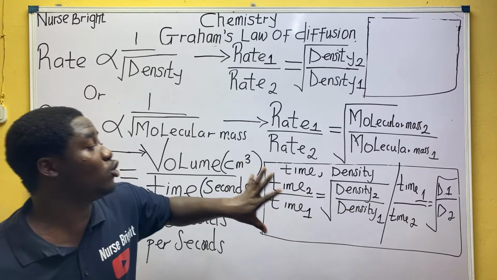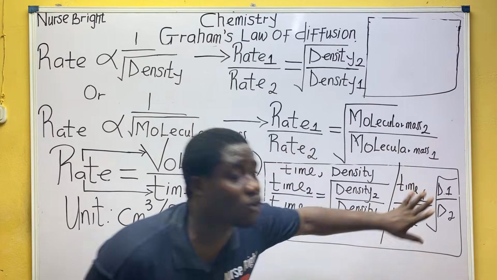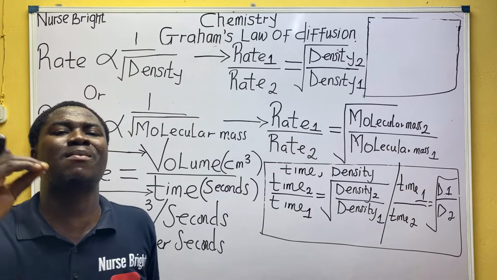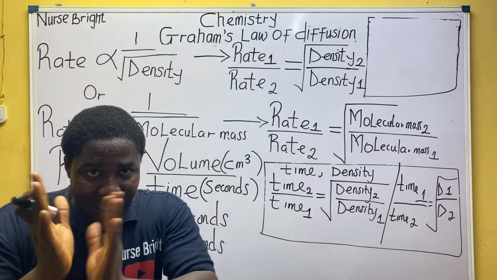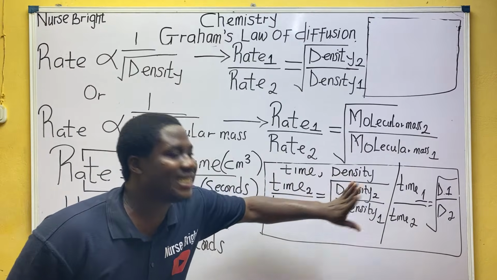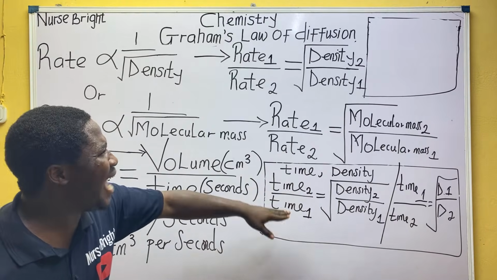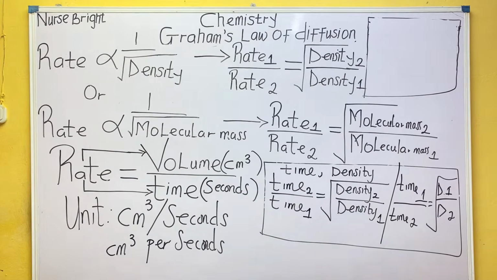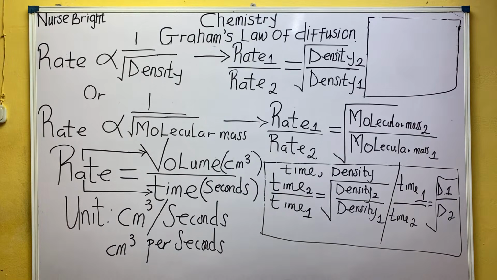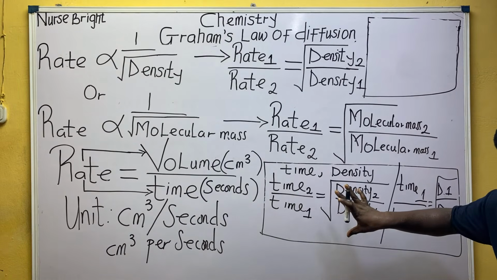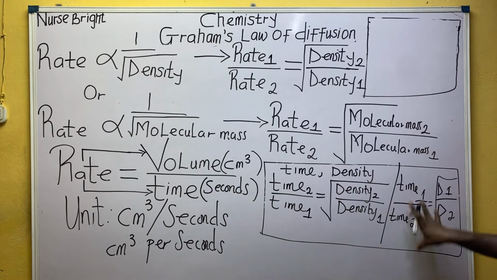So if I want to use this formula or this formula to solve a question, we are going to arrive at the same answer if we did it correctly. Everybody listen. In summary, time and density are directly proportional. But time and rate, they are what, everybody? Inversely proportional. What we have established initially. Class, does this make sense? So this formula and this formula are the same thing.